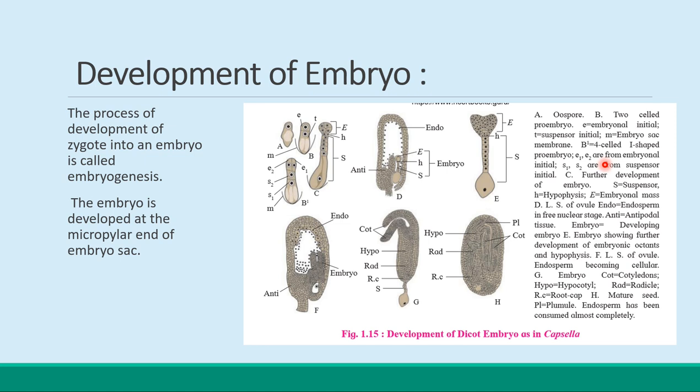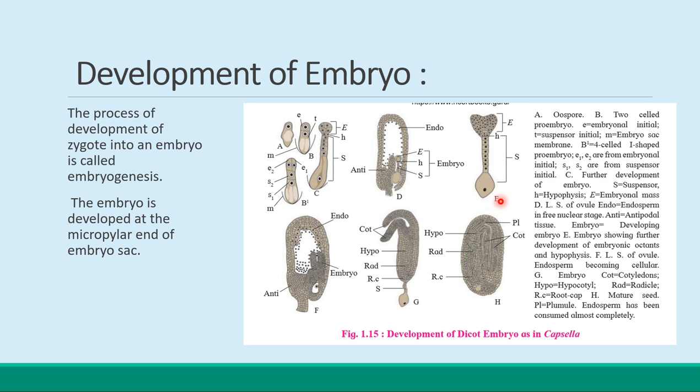The lowest cell of the suspensor is known as the hypophysis. Then the suspensor pushes the embryo into the endosperm, and the embryonal initial undergoes successive mitotic division to form the octant.